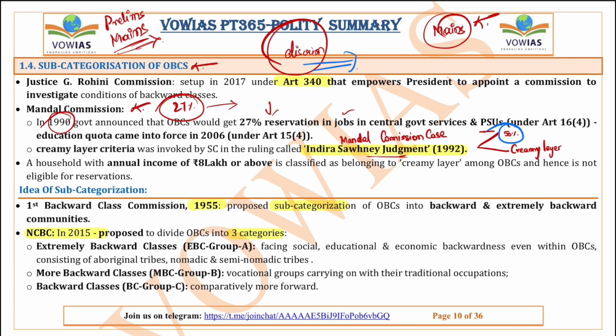What did the Supreme Court say, right? Next, the Supreme Court also said that a household with an annual income of 8 lakhs or above is classified as creamy layer among OBCs and hence is not eligible for reservations. The Supreme Court said this, and the government also implemented this. Now we will see this.